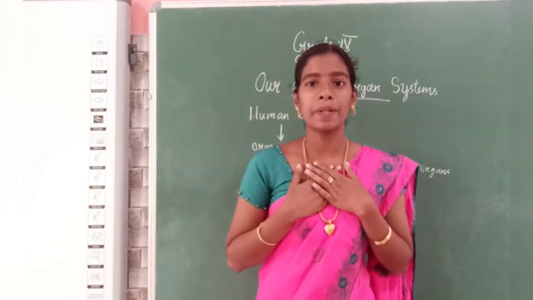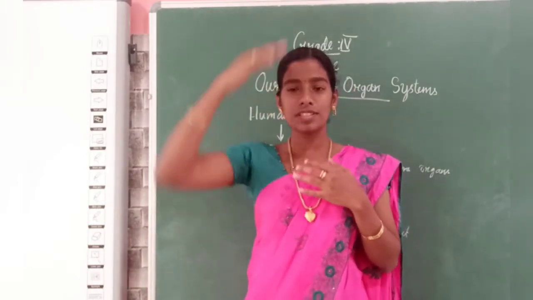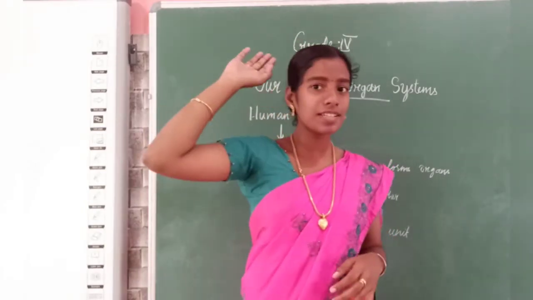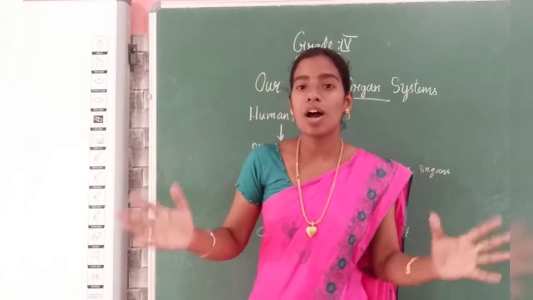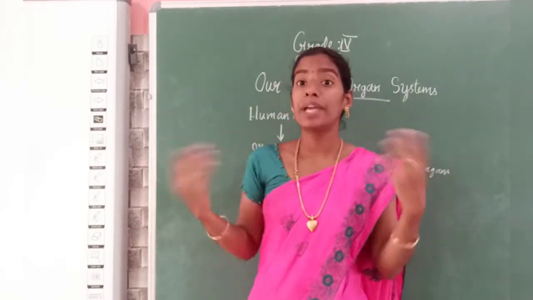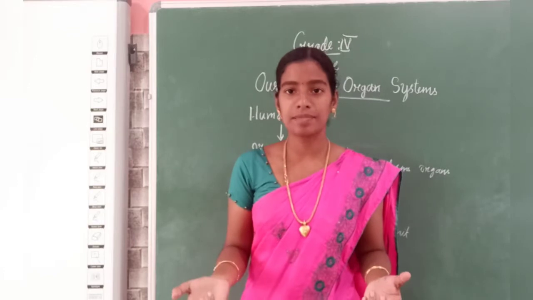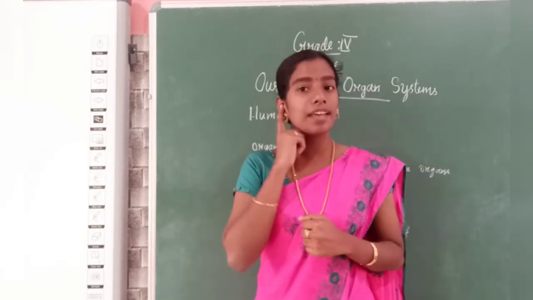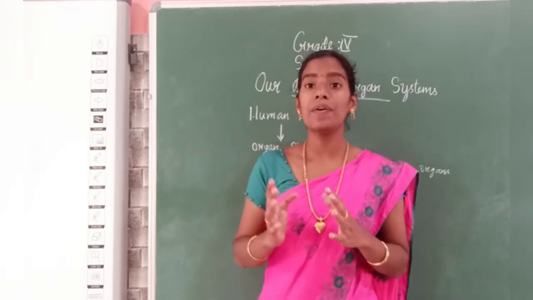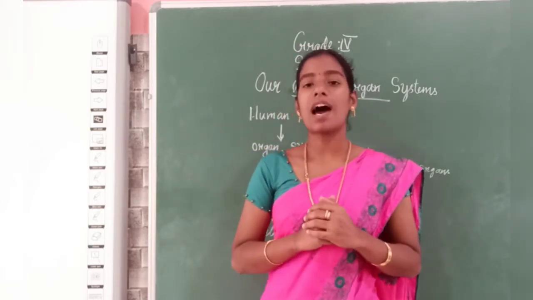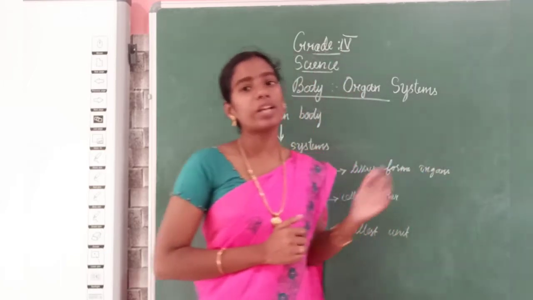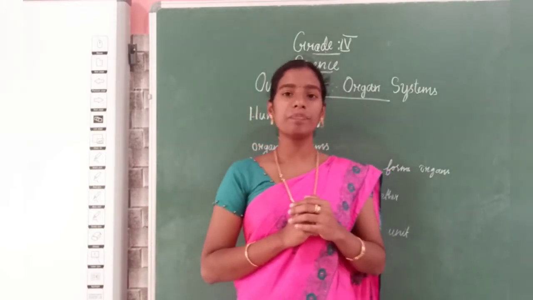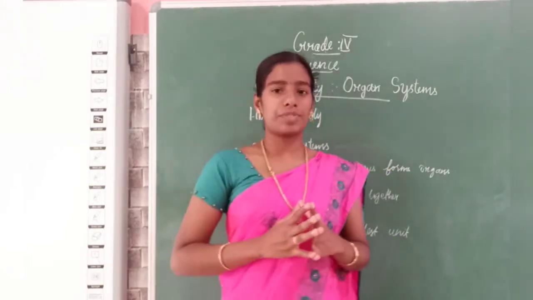So all of you stand up. What is this? Head. What is this? Nose. What is this? Hand. In our body, we have many organs. Hand is an organ. Nose is an organ. Ear is an organ. So we have many organs. Our next chapter is organ systems. In this chapter, we are going to learn about some organ systems.